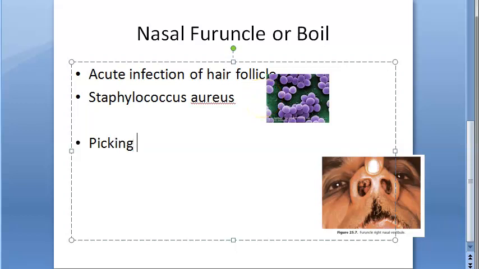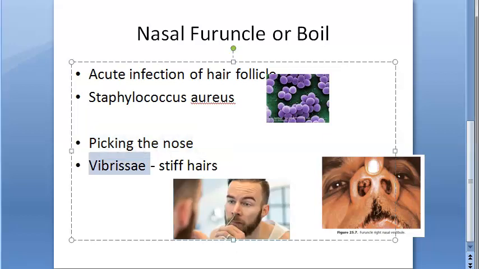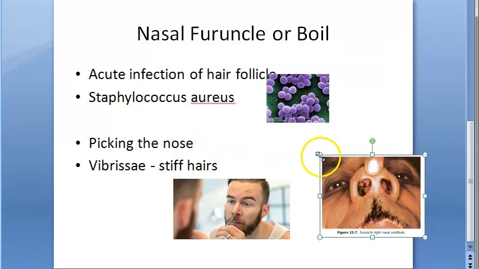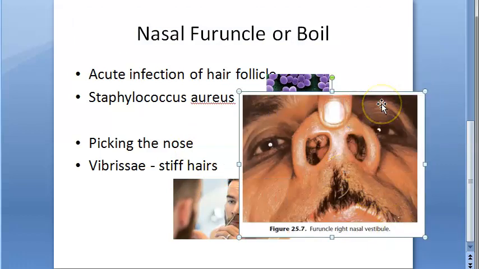So people who pick their nose, whoever does this, will cause trauma. And also whoever are trying to pluck these vibrissae, that is stiff hairs, that is also a predisposing factor for this nasal furuncle or boil. This lesion will be small, as you can see here, but it will be painful and tender. And this inflammation can spread to the skin of the nasal tip.